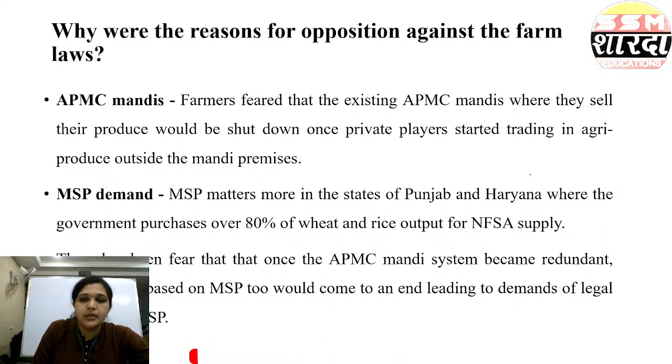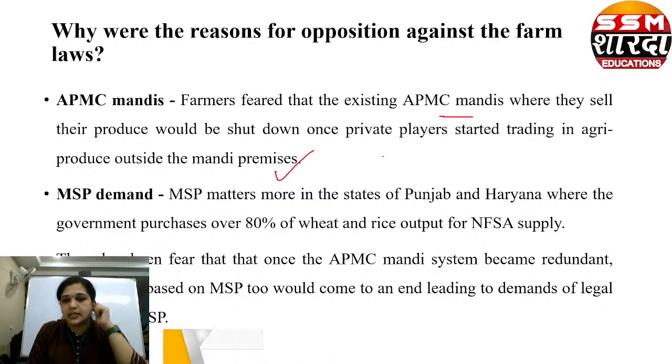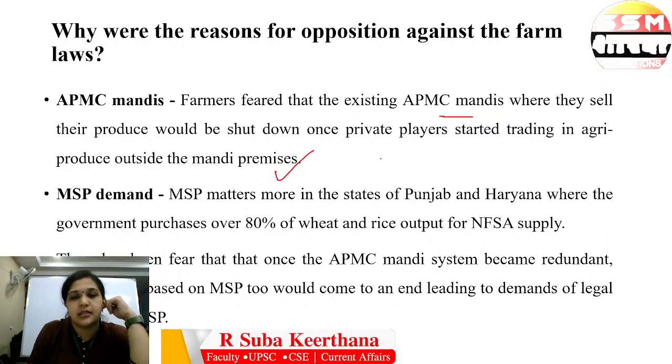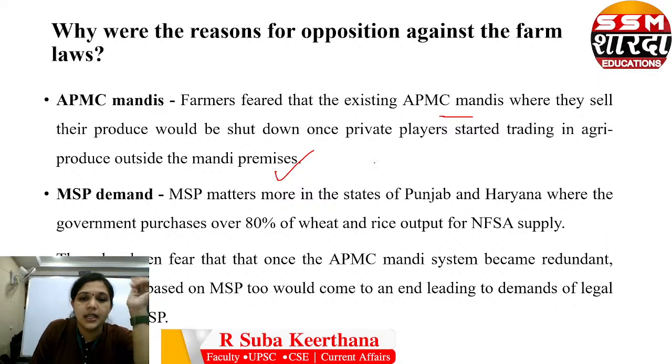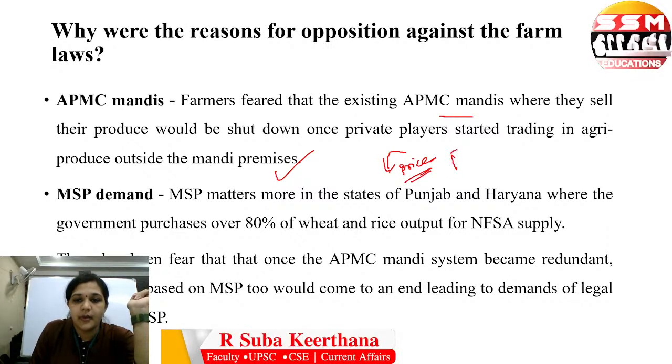The farmers feared that the mandis where they sell their produce would be shut down once private players started trading in agri produce outside the mandi premises. What happens when the private players start playing in these? Sometimes they can start controlling the price. So the farmers are at risk of losing even the minimum income.